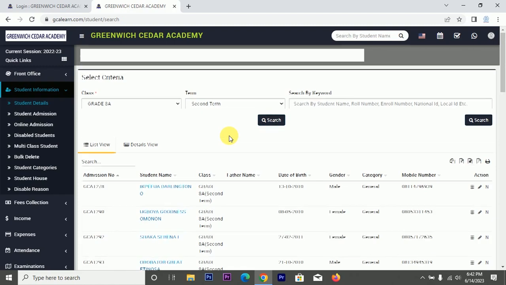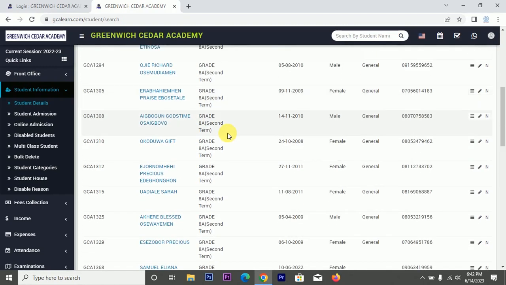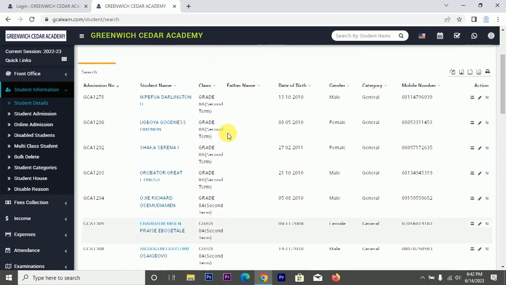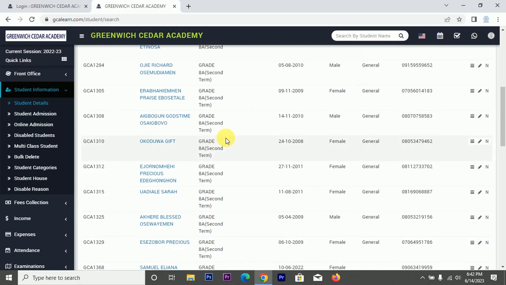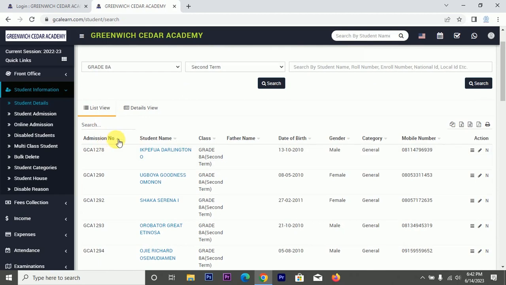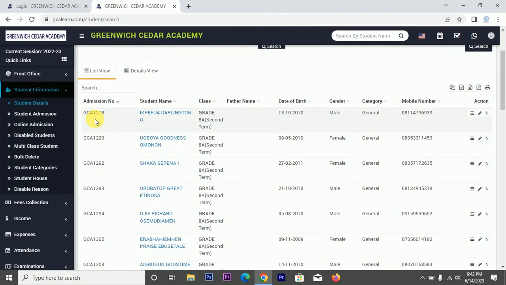Good. You see, these are the students. So all the students were registered when they came into the school. They were registered just the same way I illustrated it, not just now. As you can see, there's an admission number, just the same way you have a matric number in your higher institution.